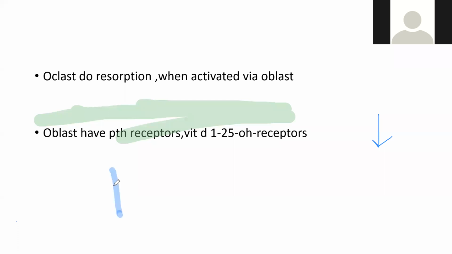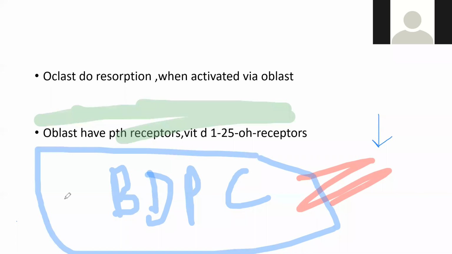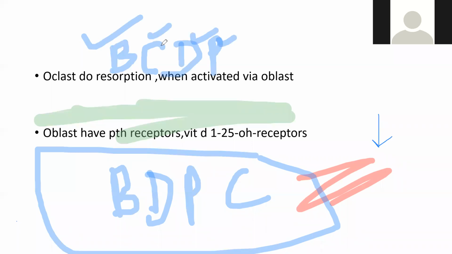So it is like blast have these 2 receptors, with Delhi Police, DP, and it helps in clast action. Or you have BCDP: you have B, you have C, you have D, and P you bring from somewhere. So osteoblast, osteoclast, vitamin D and PTH. Osteoblasts help osteoclast because osteoblast have these 2 receptors, D and P.